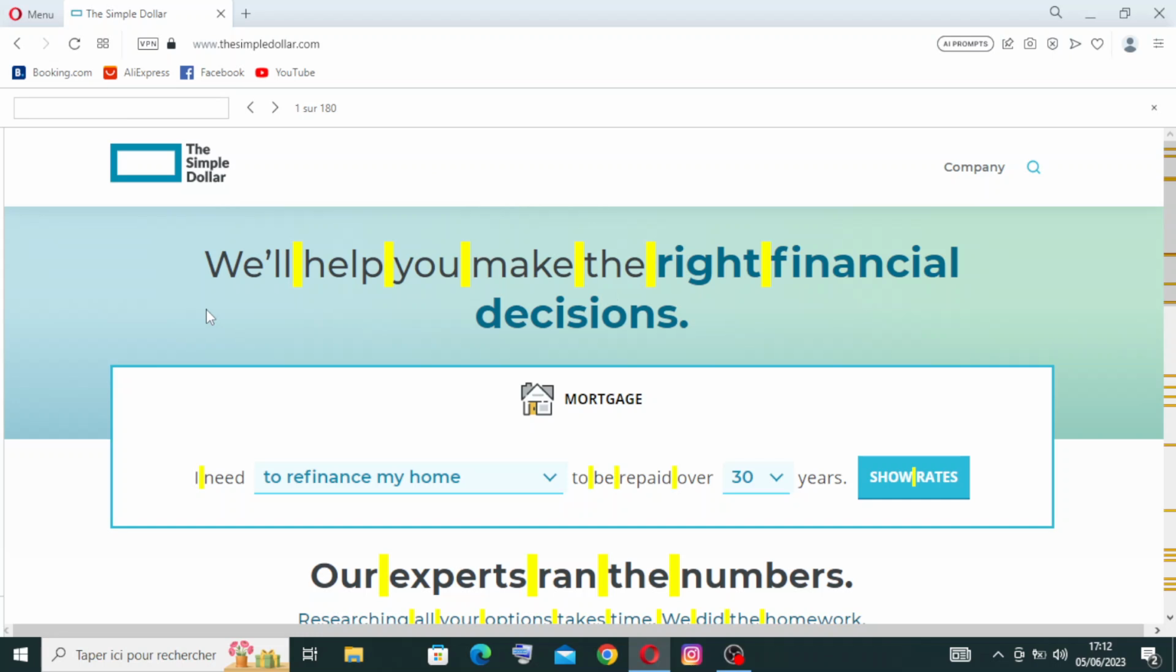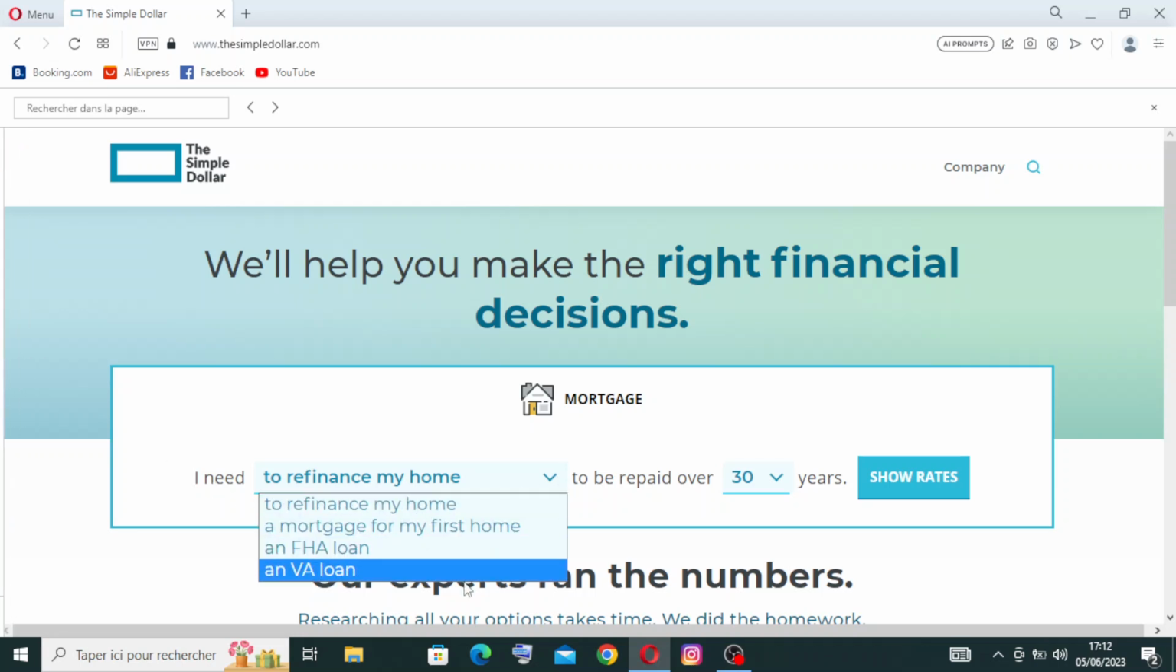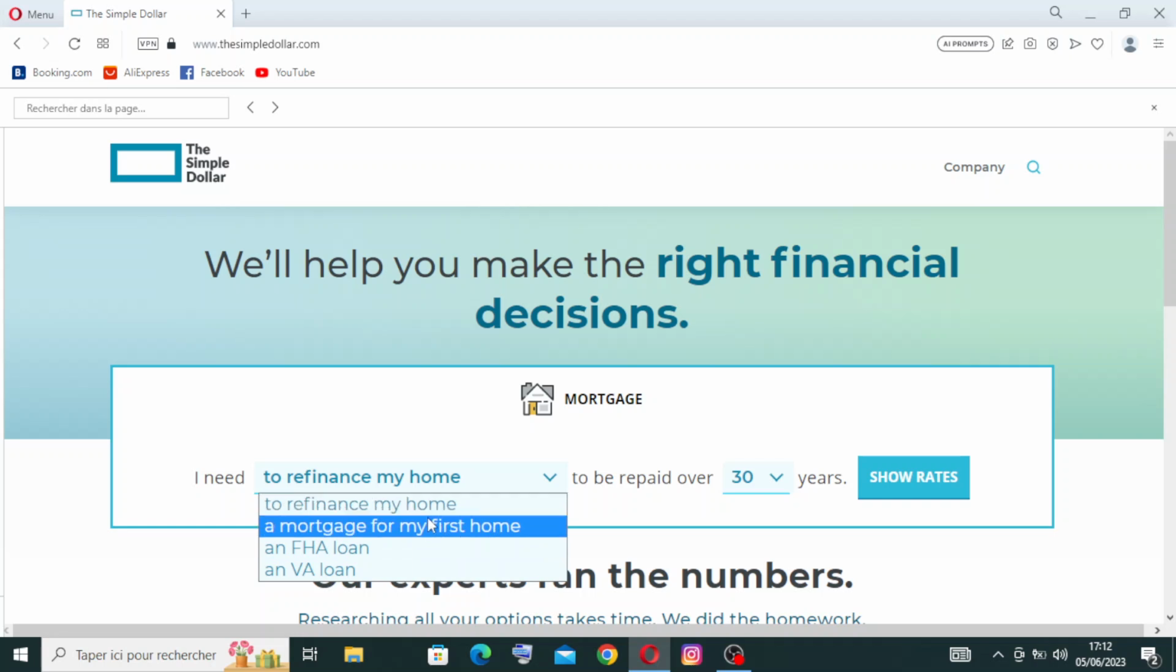Now, to start using The Simple Dollar, you need to select here what you need to do with your money, for example, money saving tips and frugal living. The website provides practical tips and strategies for saving money, cutting expenses, and living a frugal lifestyle. It offers advice on finding discounts, using coupons, smart shopping, and making cost-effective choices in everyday life.